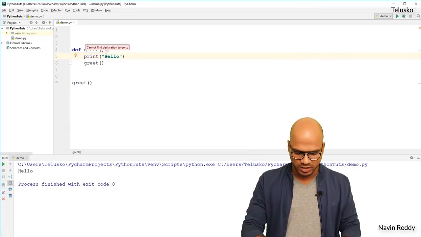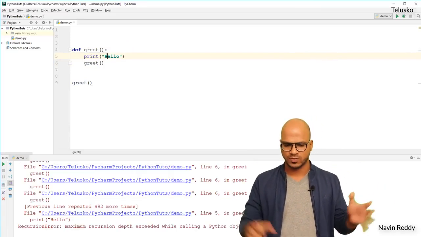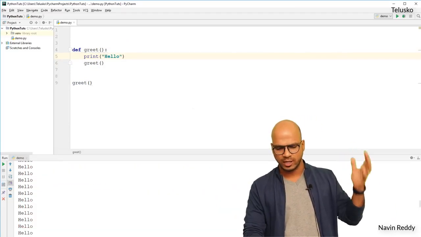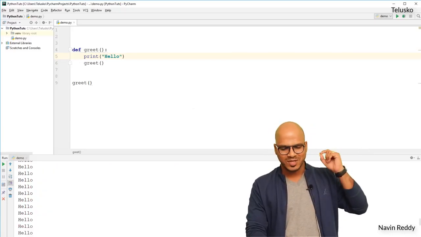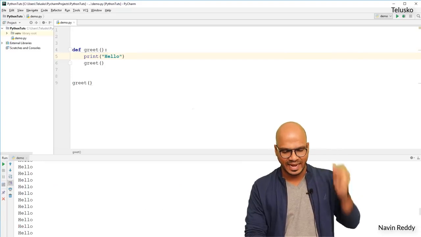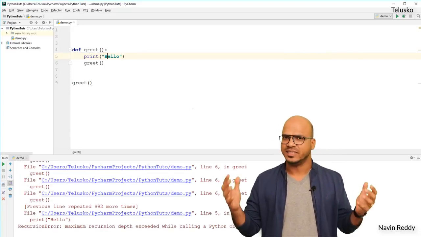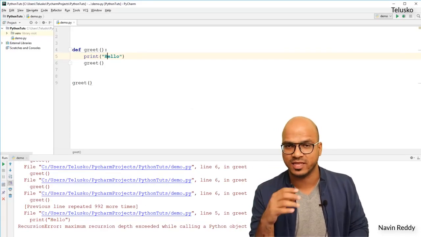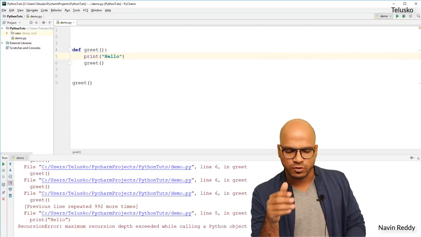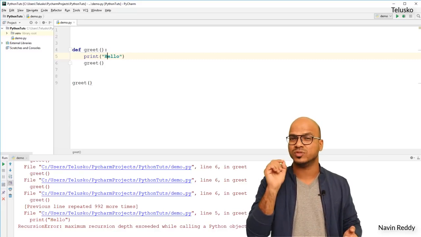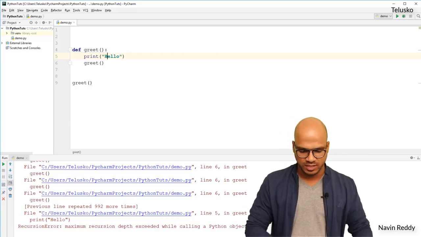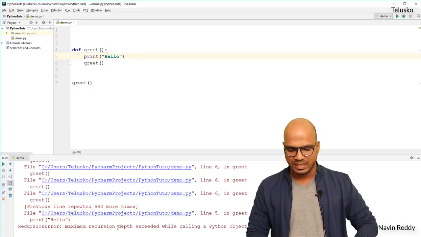And that's where, if you run this code, you will get a lot of hellos. You can see we got all hellos. If I scroll up, you can see the scroll bar there. There are so many values here, and at the end it will give you an error. Technically it should be infinite, but there's a limitation. By default you can do this recursion only 1000 times. That's a limit. You can see it says maximum recursion depth exceeded.